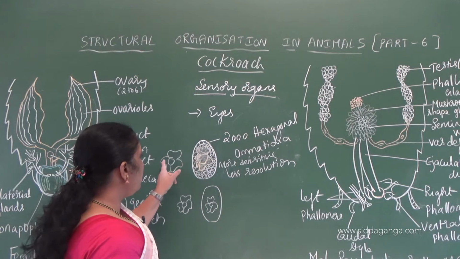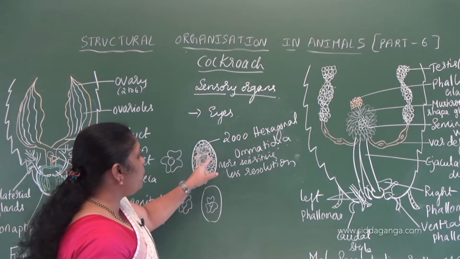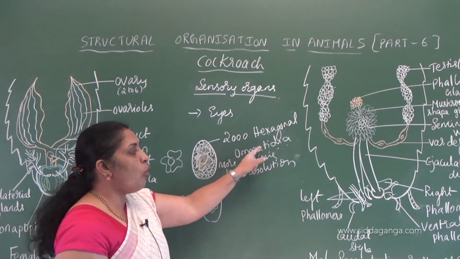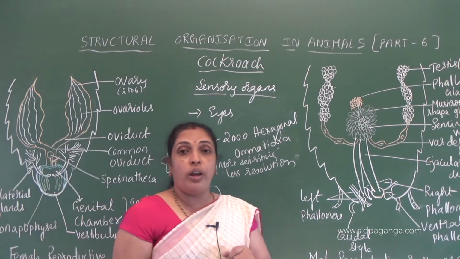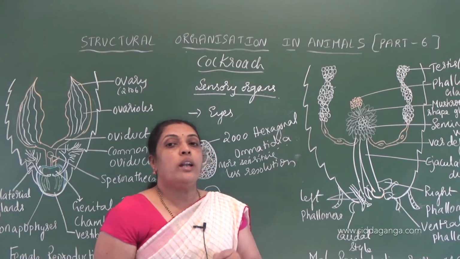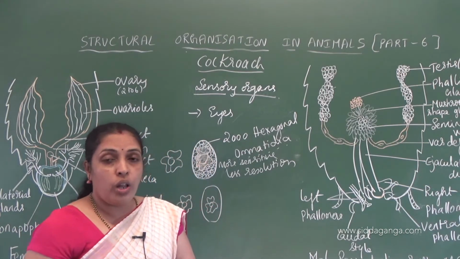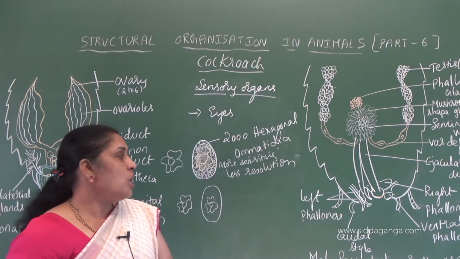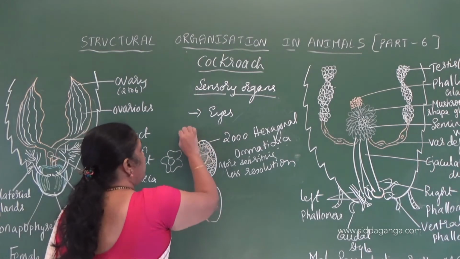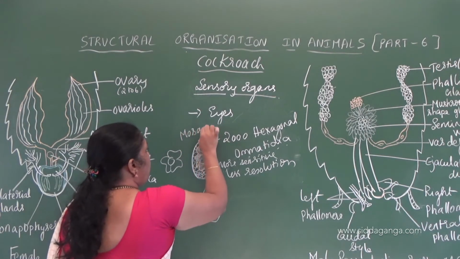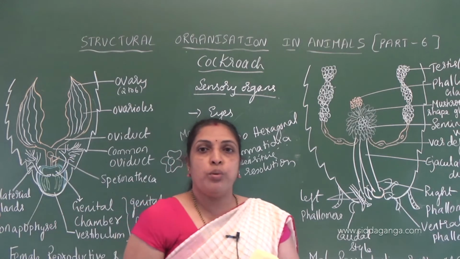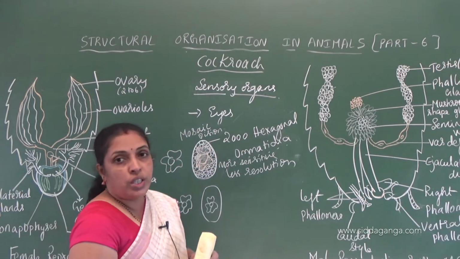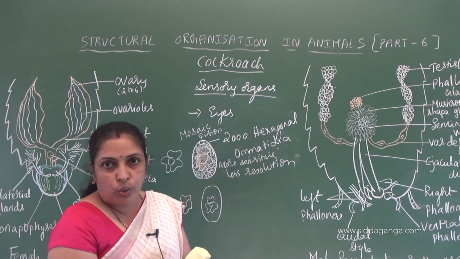In compound eye, the single image will be distributed to different compartments called ommatidia. How many compartments are there? In cockroach, it contains 2000 hexagonal ommatidia. This type of vision in the cockroach is called mosaic vision. Understood? Mosaic vision is more sensitive and has less resolution.